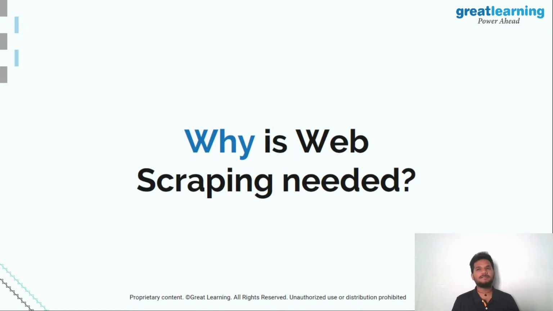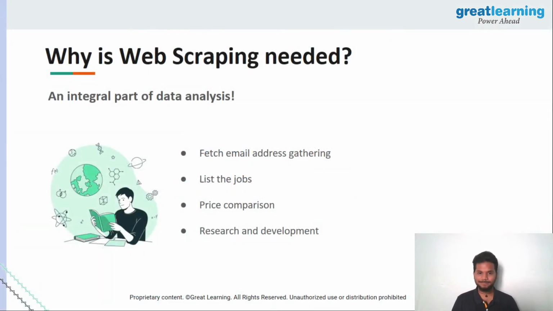The next question you're going to have is, okay, so why should we even do this? First of all, it's a very, very important part of data analysis that you use web scraping, right? For example, maybe you have to send a lot of mails to a lot of people. You need to pick up these email IDs. There's thousands of email IDs on a website that you have to use to make sure that you send out mails. For all of that, you can scrape the data. Whenever there are any sort of job listings that you want to apply for, or you want more details about, you can scrape that data as well.